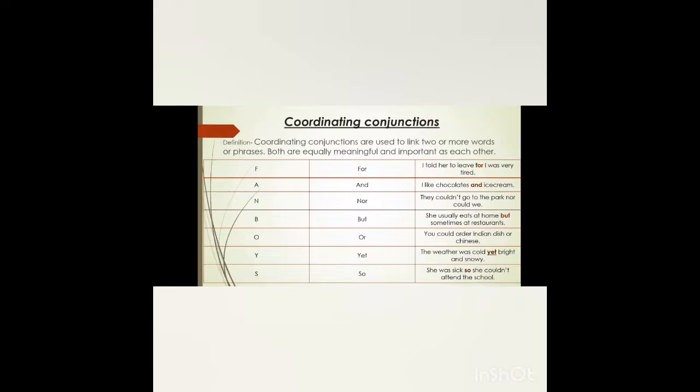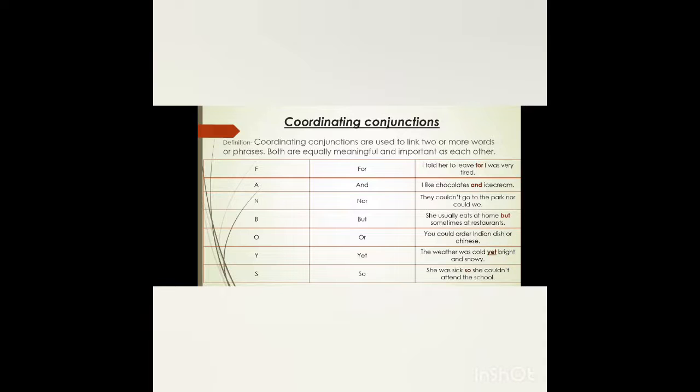Here are the abbreviation of the words which are present in the coordinating conjunction. Suppose F is for, A is for and, N is for nor, B for but, O for or, Y for yet, and S for so. Now let's have some examples. With for: I told her to leave, for I was very tired. Next with and: I like chocolates and ice cream.